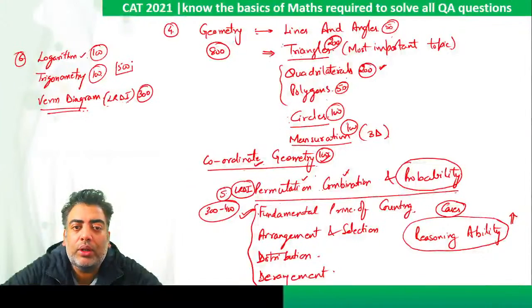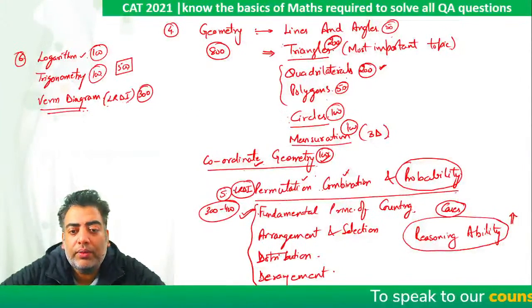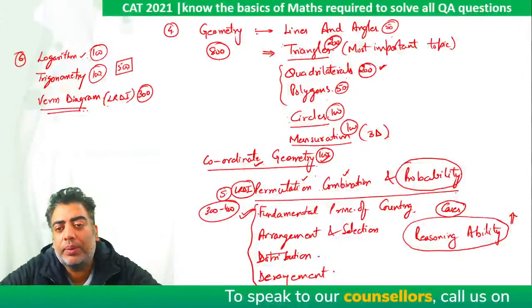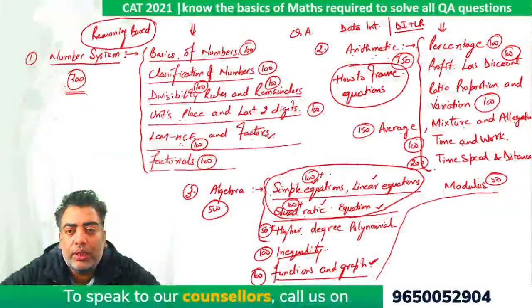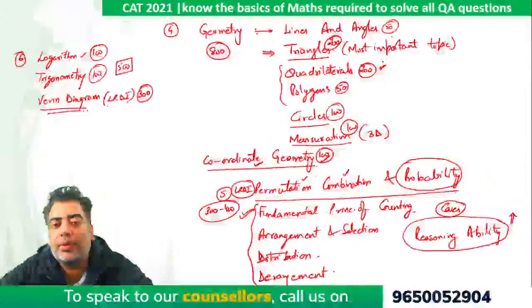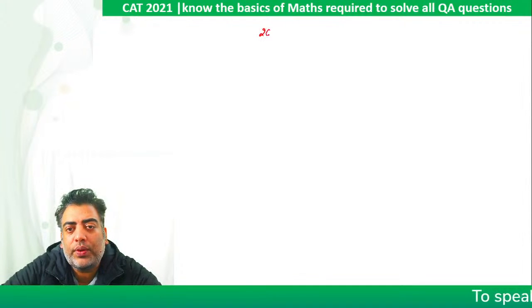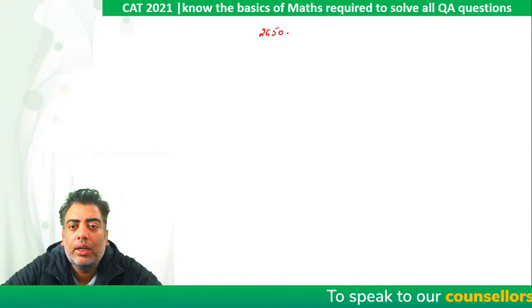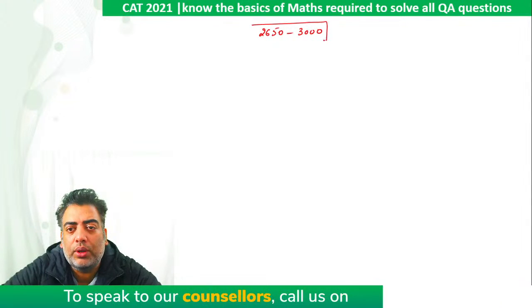So now let's have a look. How many questions do we need to solve? So 5 plus 4, 9, 9 plus 8, 17, 17 plus 7, 24, 24 plus 5, 29, plus 750 adds up to 2650. So a total of 2650 questions are to be solved. So let's take a range which is up to 3000 questions we need to solve.